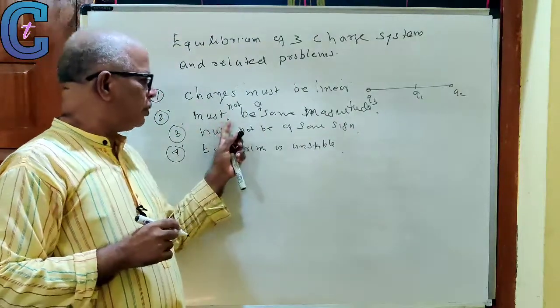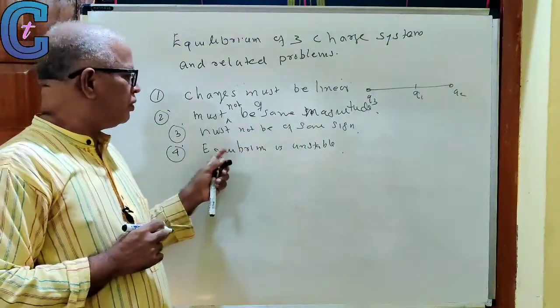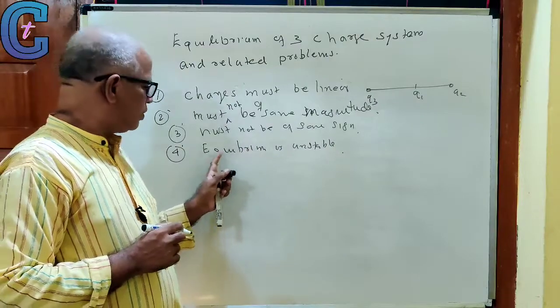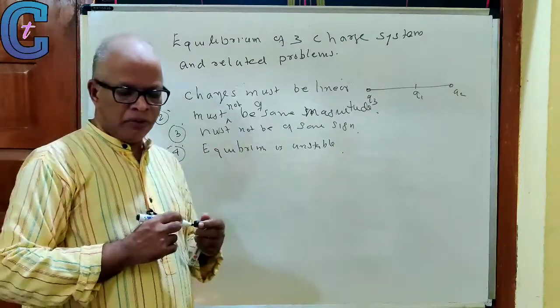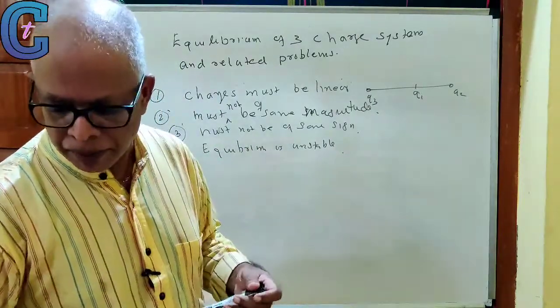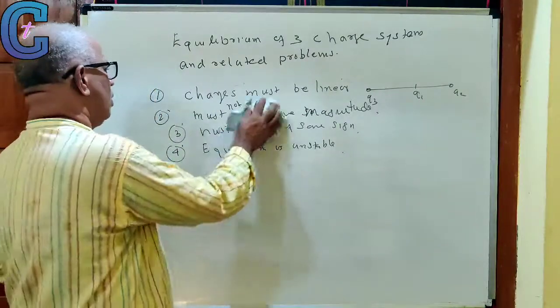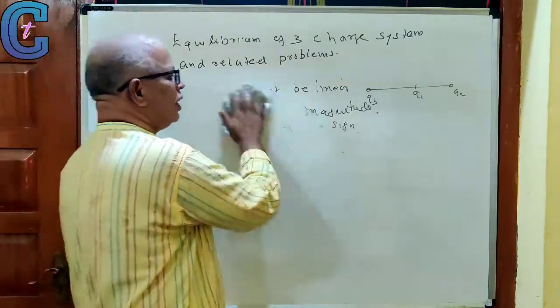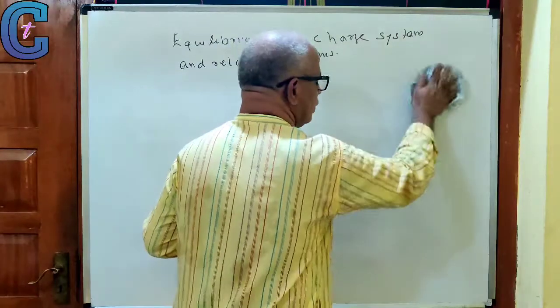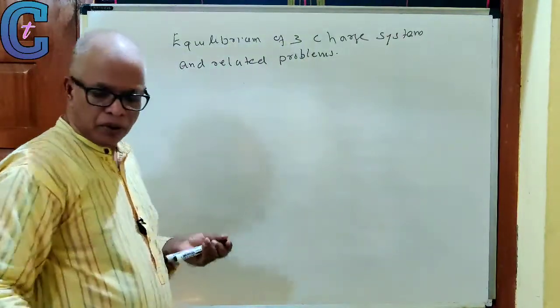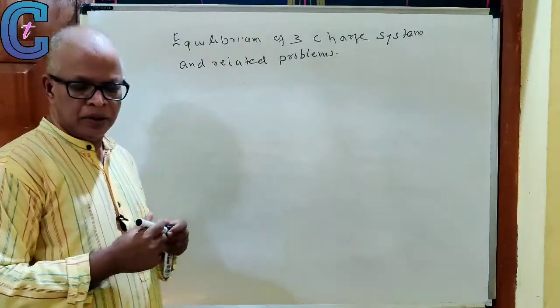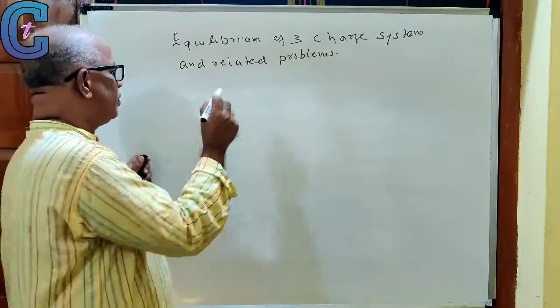Must not be of the same magnitude. Must not be of the same sign. Equilibrium is unstable. We will discuss the stable and unstable equilibrium. Then we will do some sums. We have often seen this in various entrance examinations, including JEE Main, and even in the CBSE and ISC syllabus.